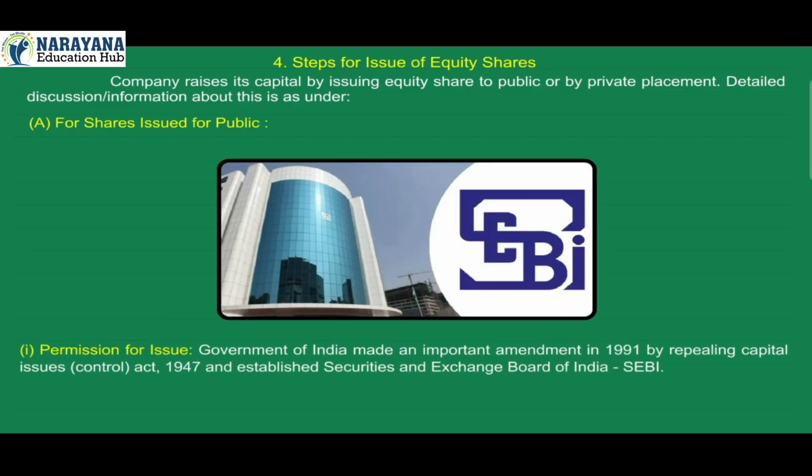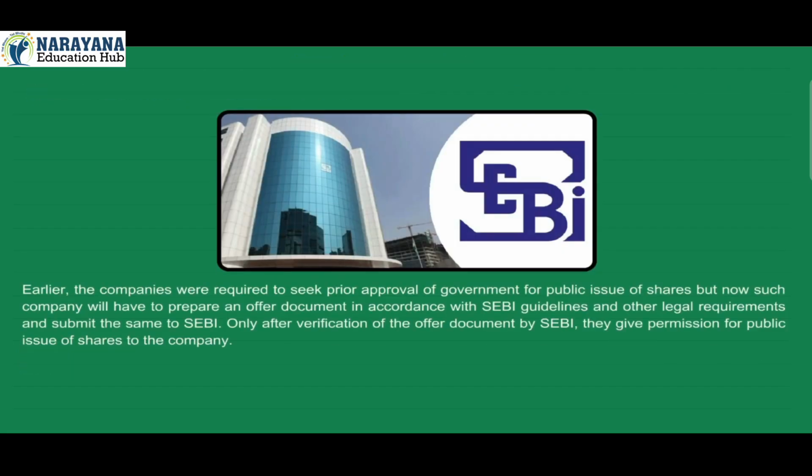1. Permission for issue. The Government of India made an important amendment in 1991 by repealing the Capital Issues (Control) Act 1947, and established the Securities and Exchange Board of India, that is SEBI. Earlier, companies were required to seek prior approval of the government for public issue of shares, but now such companies will have to prepare an offer document in accordance with SEBI guidelines and other legal requirements and submit the same to SEBI.